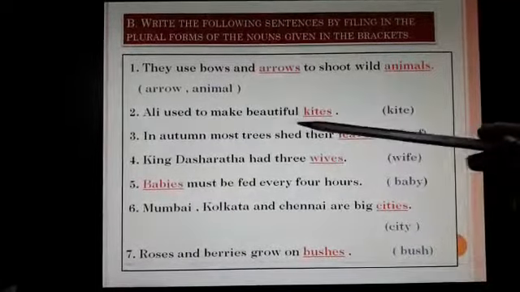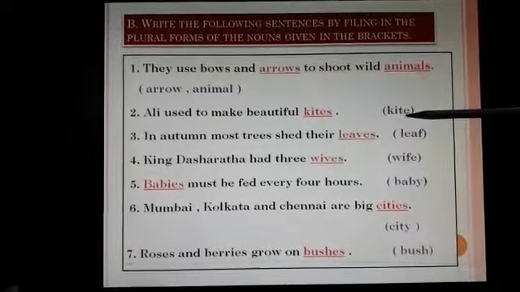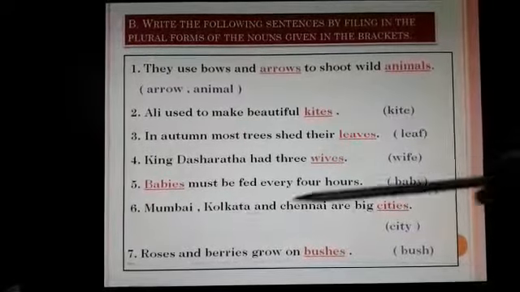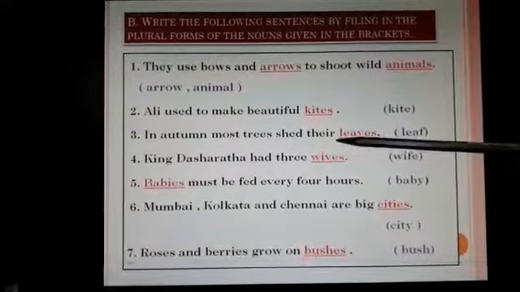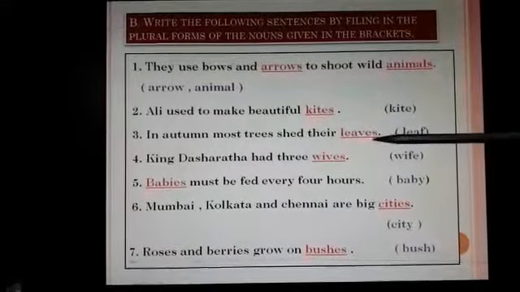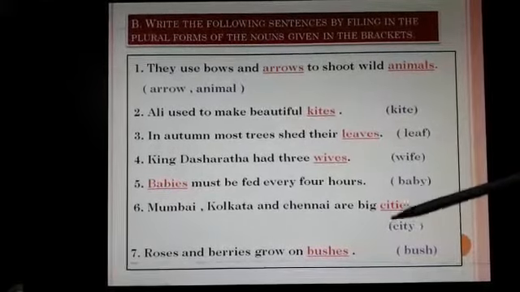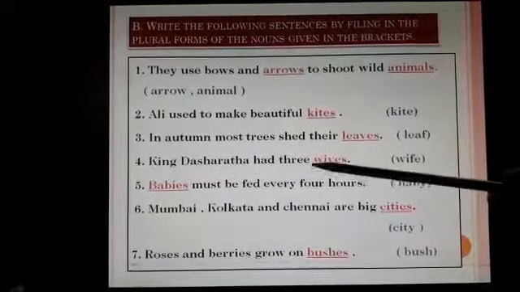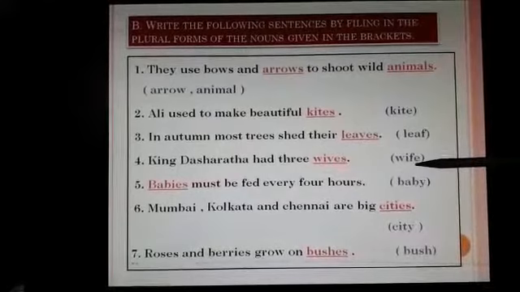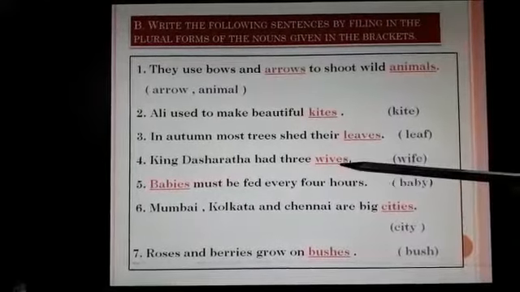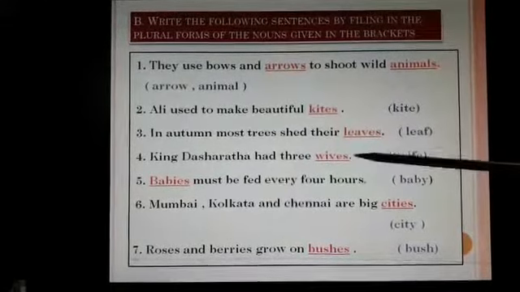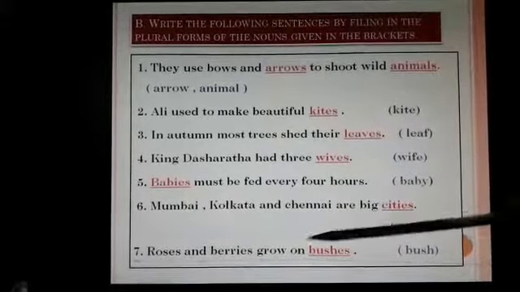Ali used to make beautiful dash. Here the keyword was kite. So the answer is kites. In autumn most trees shed their dash, the keyword was leaf. Here the answer is leaves. So the F has changed into VES. King Dashratha had three dash. Here the keyword is wife. So here the plural becomes wives. FE changing into VES. Wife, wives.